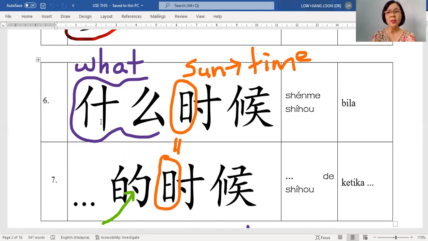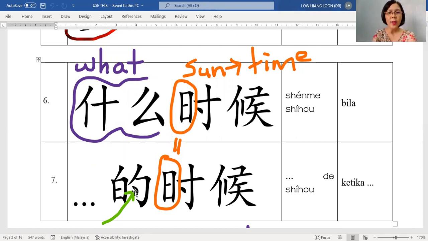Okay, 什么时候? And the 7, again, you see, you have the 时候. Okay, 好的. And then remember the first character with a dot. This is 的. So 的时候 means that you need to add something.